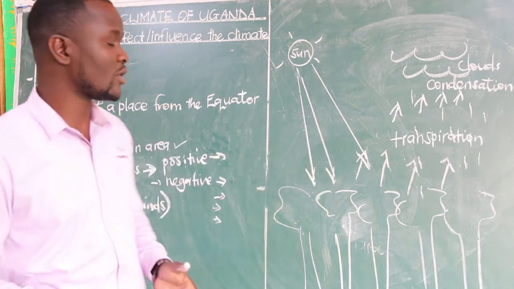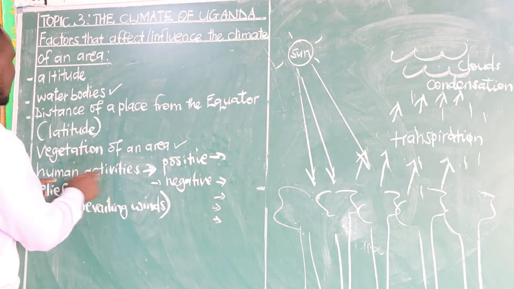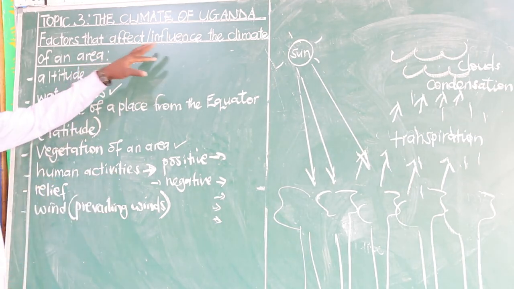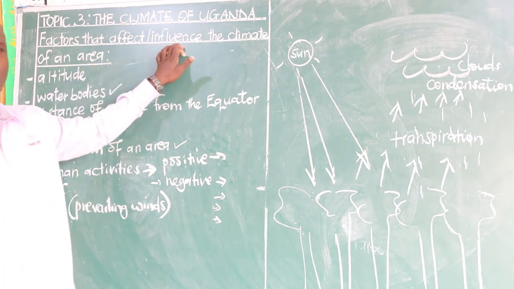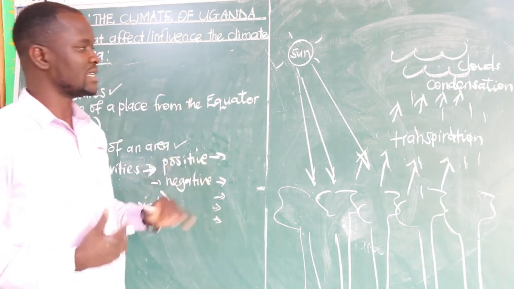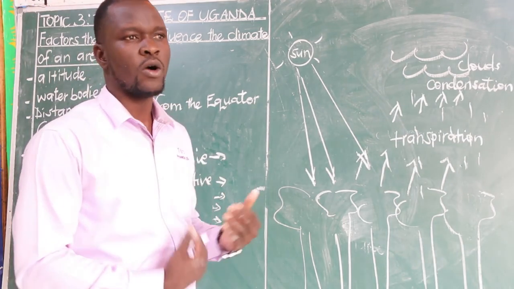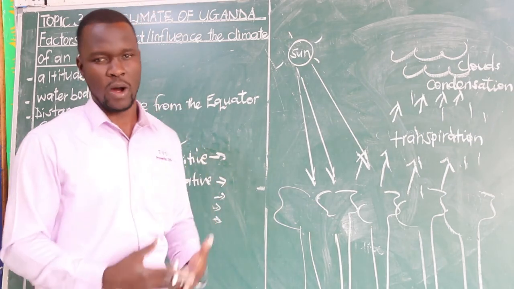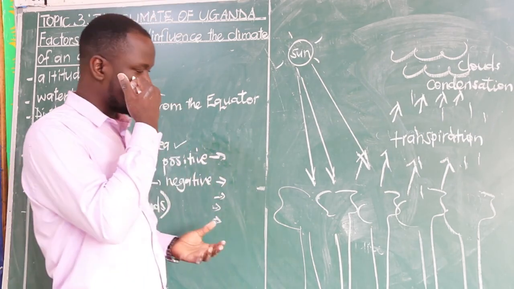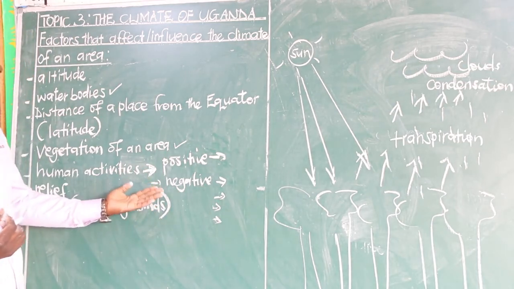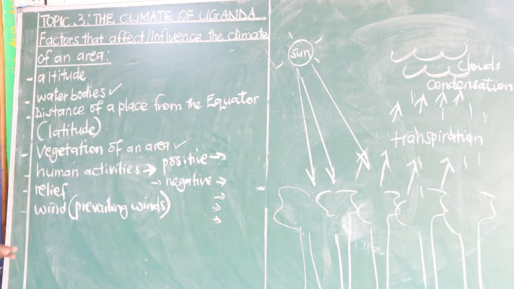So at the end of it all, we shall find that human activities contribute to the climate in an area. They can affect the climate either positively, in the case those human activities are good, or negatively, making the environment poor, in the case they are negative human activities.